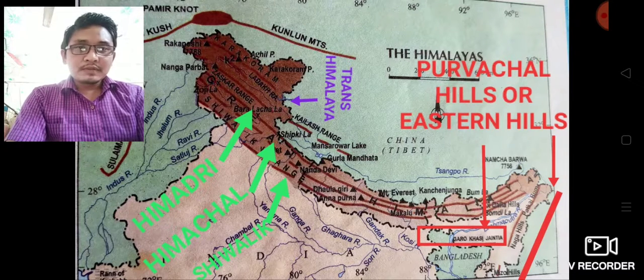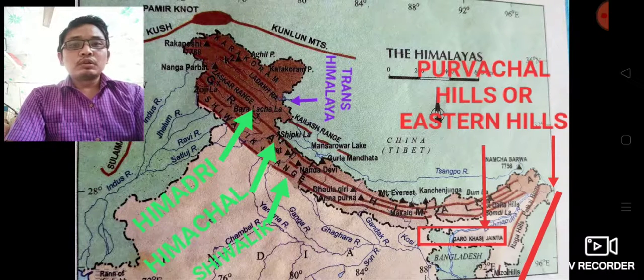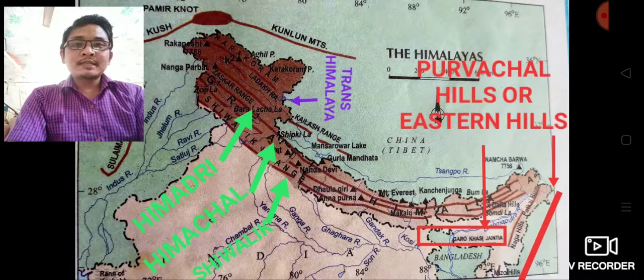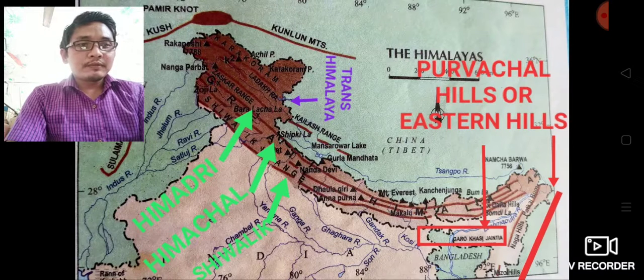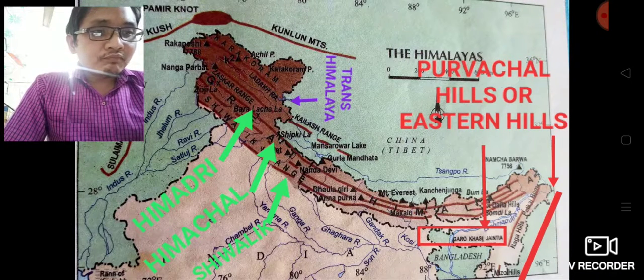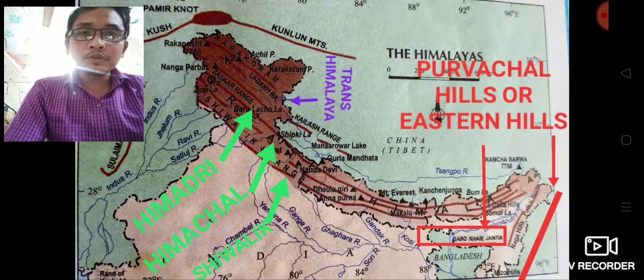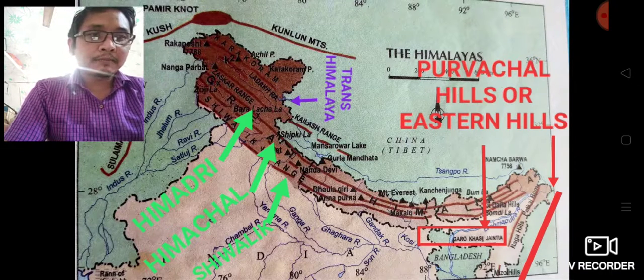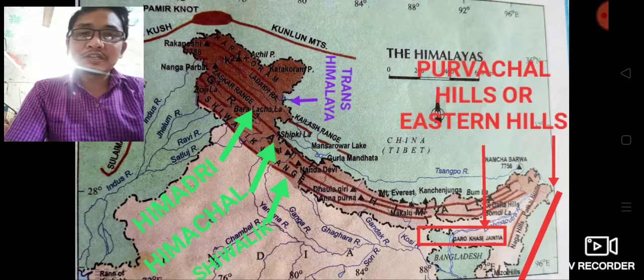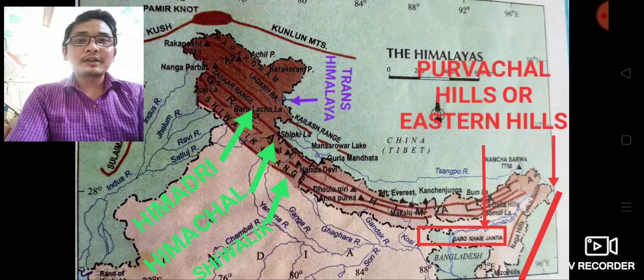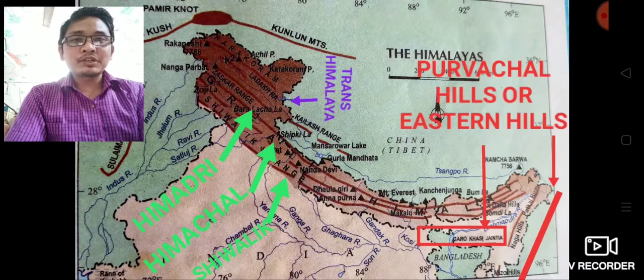Now Himalaya is extended towards the east also, and the eastern extension of the Himalaya is called the Purvanchal Hill or the Eastern Hill. The Purvanchal Hill or Eastern Hill includes the Patkai Hill, Naga Hill, Mizo Hill, and at the same time Garo Hill, Khasi Hill, Jaintia Hill. These are the eastern extension of the Himalaya.